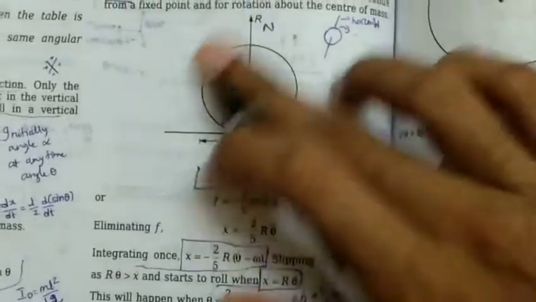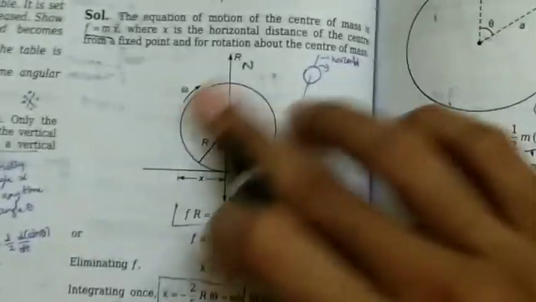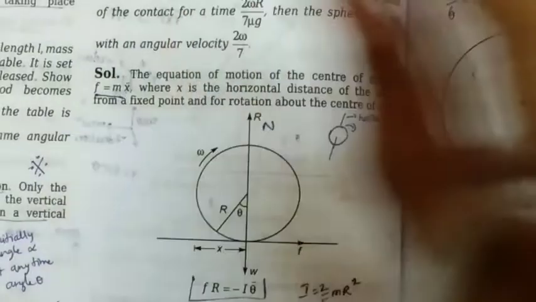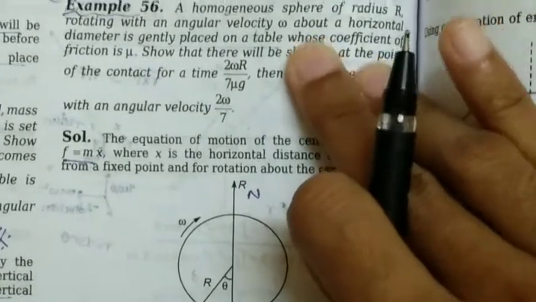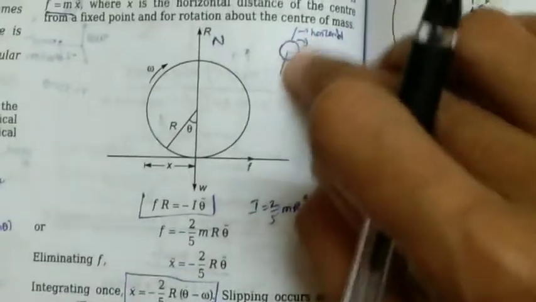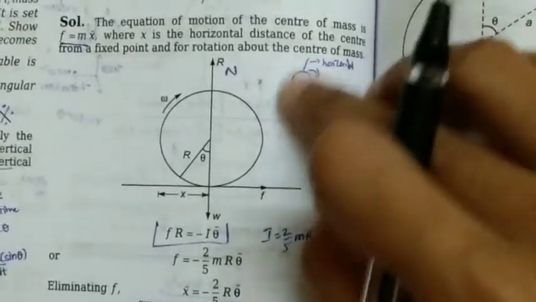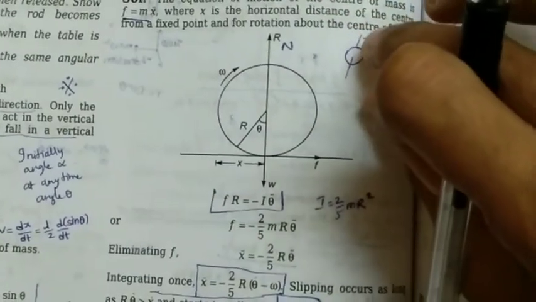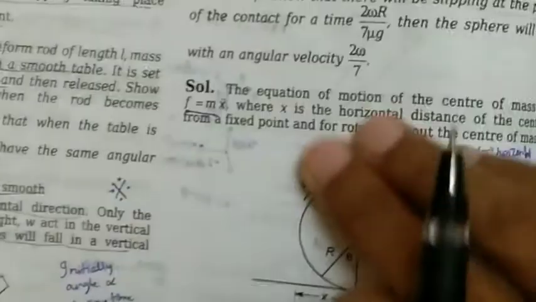And it is moving in this manner with angular velocity omega. The sphere is rotating with angular velocity omega about the diameter. It is held fixed in air, but after that this spinning sphere has been gently placed on a table whose coefficient of friction is mu. So actually this was held in air, spinning about its diameter. Now suddenly the spinning sphere is placed on the table.